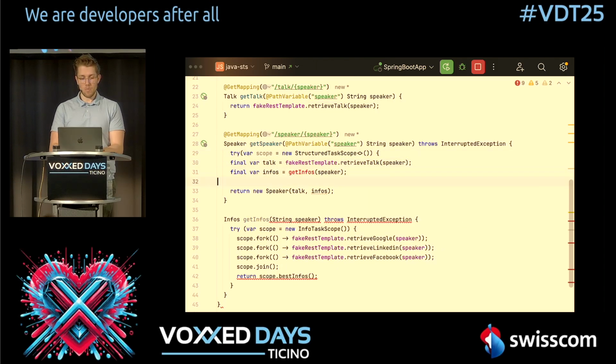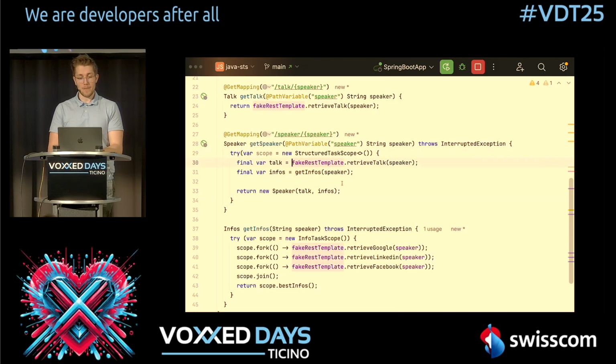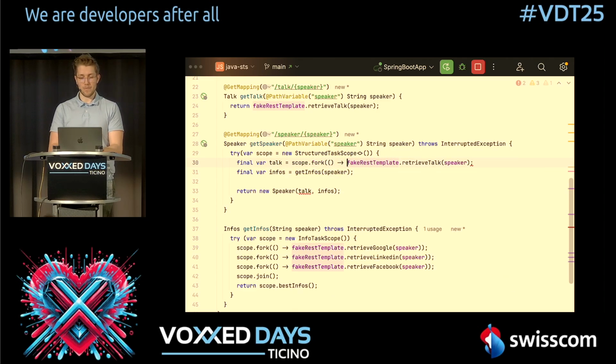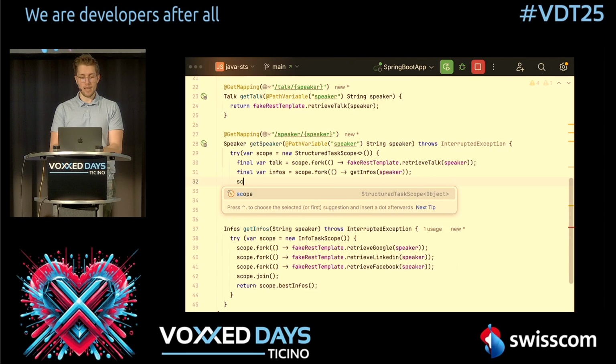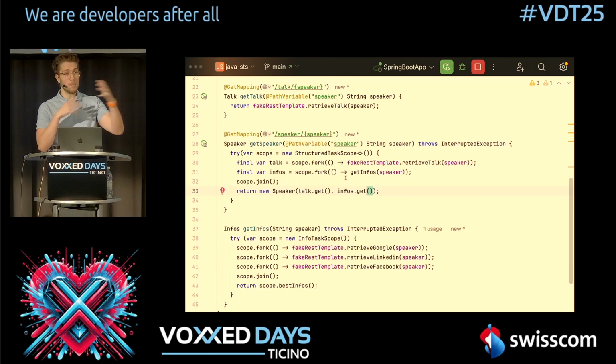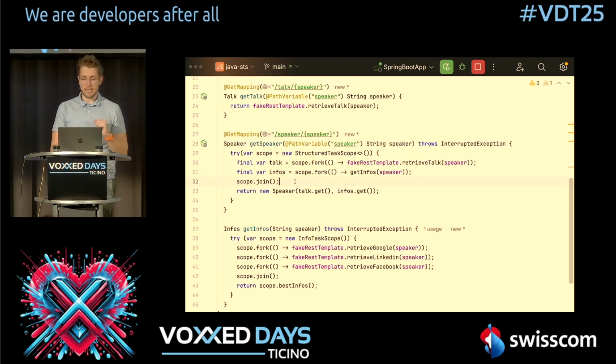And now what we can do is we wrap it like this, and we say to the scope we want to use a known virtual thread for this first call, and we also want to have a scope fork for this second call. Now what we of course need to do is say scope.join because we want to wait until the infos and the talk are done. And now we can say talk.get and infos.get. Of course here you could also check whether they both succeeded or failed, but we will keep this simple in this example.